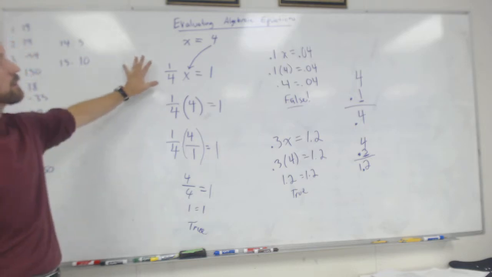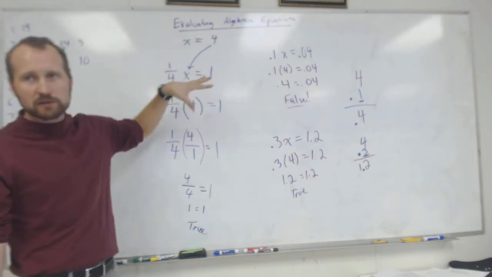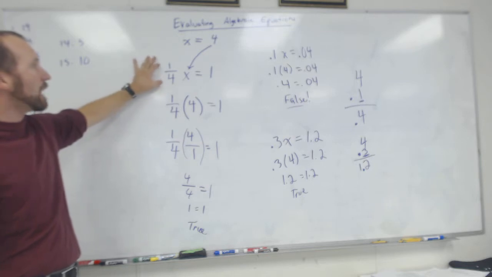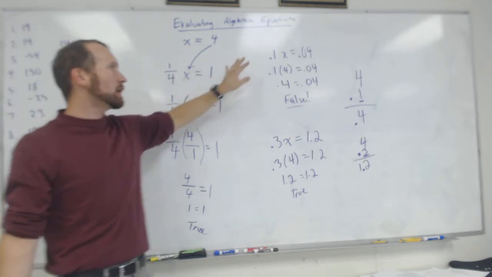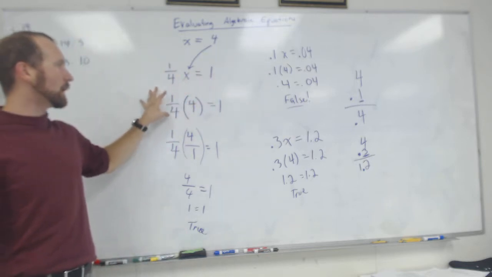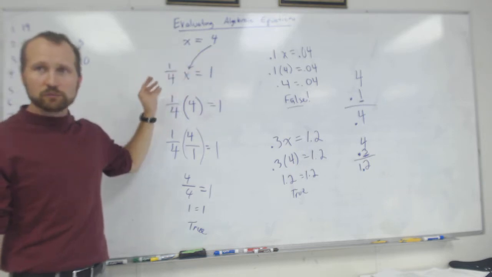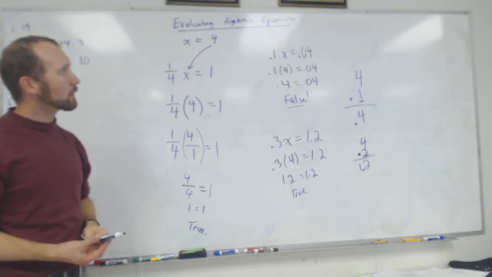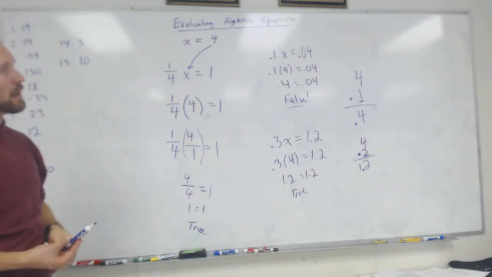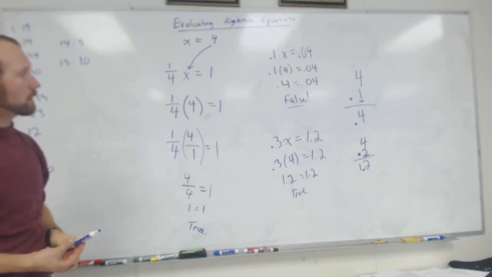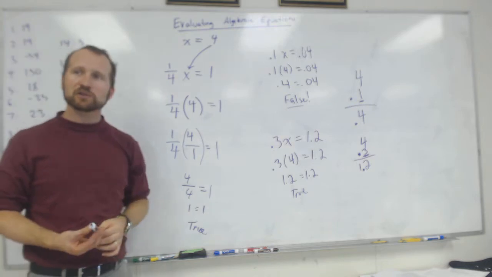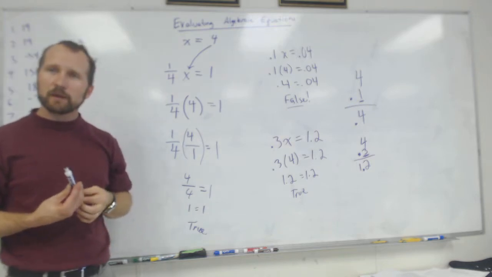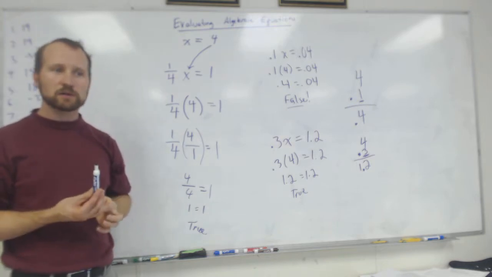So do you see how, when we start doing these algebraic equations, we're going to have fractions, we're going to have decimals, and we've got to be able to multiply the fractions and the decimals times whatever our number might be. And actually, the way that we're doing it today is going to turn into a way to check your work in algebra as we learn how to solve equations.